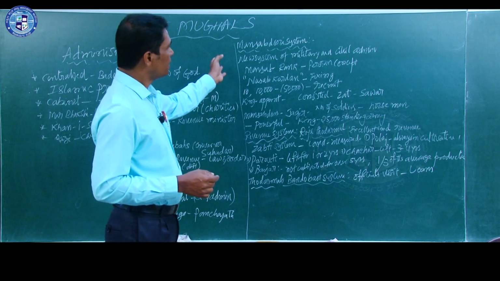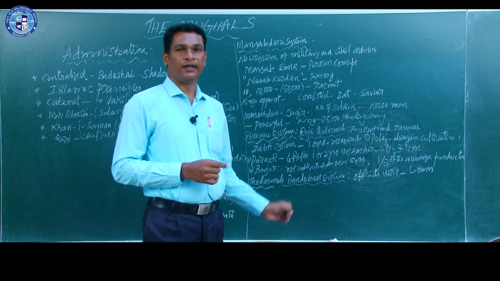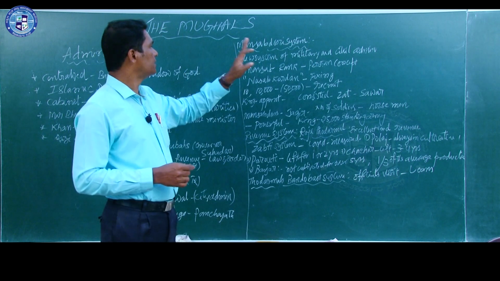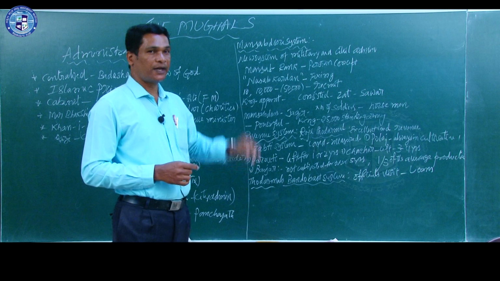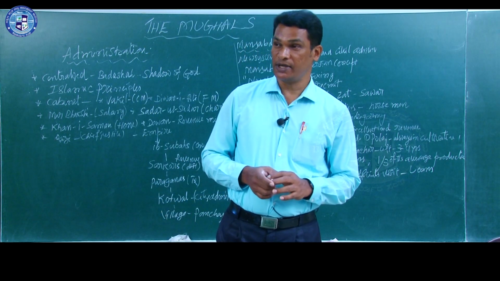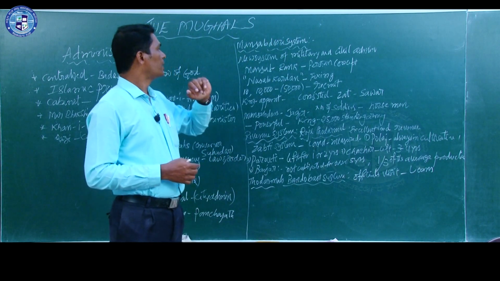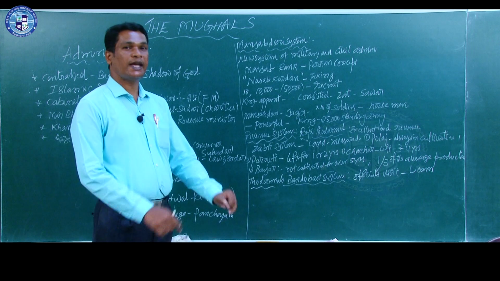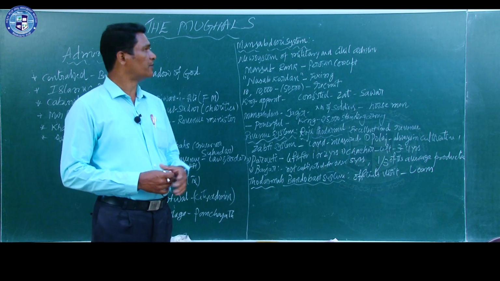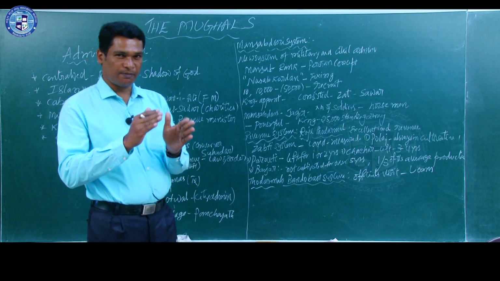When we learn about his contribution in the field of administration, one more important point is the Mansabdari system. This is very important from the examination point of view. So what is this Mansabdari system? A new system of military and civil administration introduced by Akbar is called the Mansabdari system. What is this Mansab?